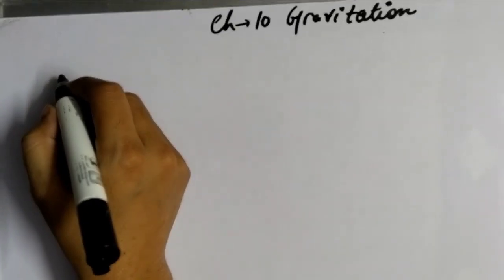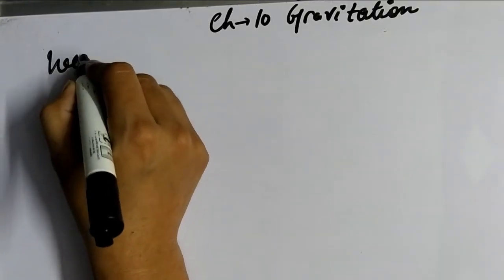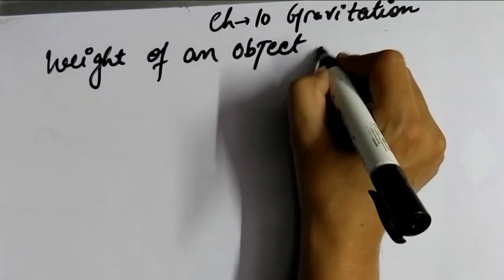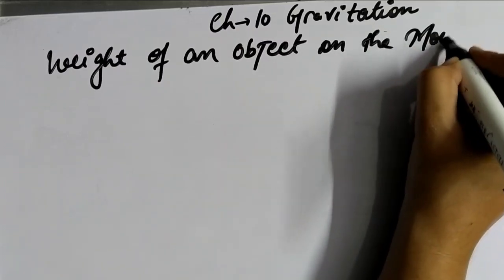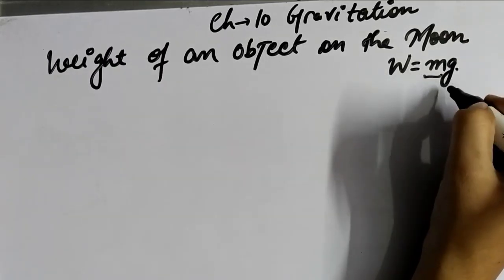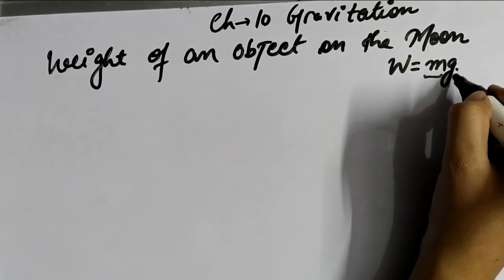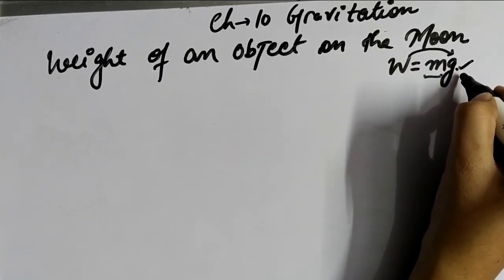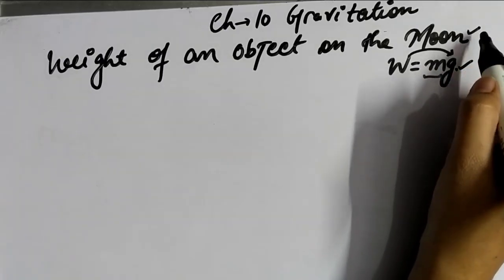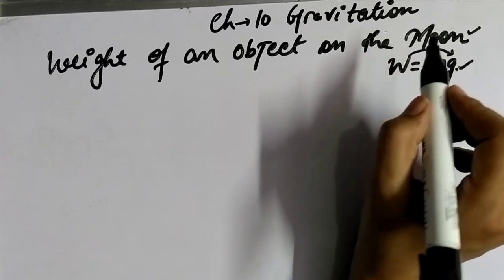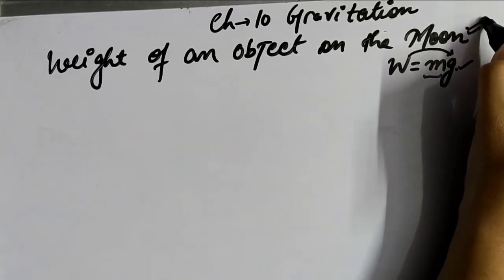Now let's find the weight of an object on the moon. As we know, the weight of an object is mass times acceleration due to gravity. Mass can never change under any conditions, so weight depends upon the value of g, and every planet has its own acceleration due to gravity, and the moon also has its own value. So the weight of an object on the moon is the force of attraction of the moon on the object.